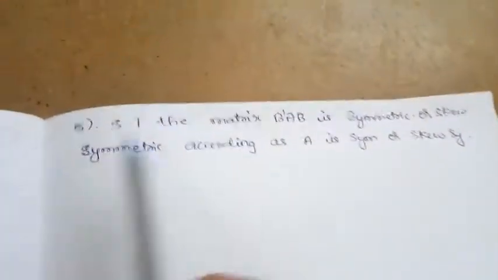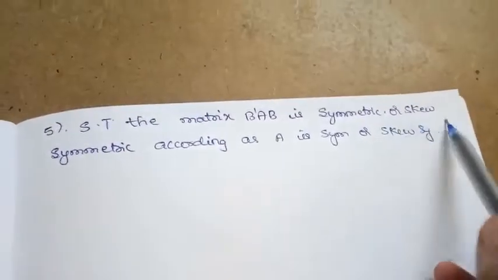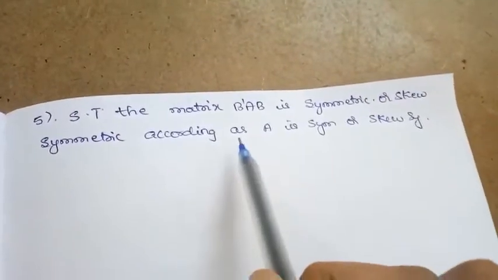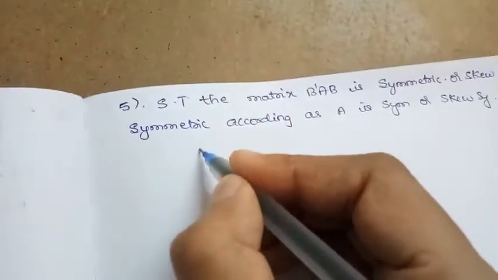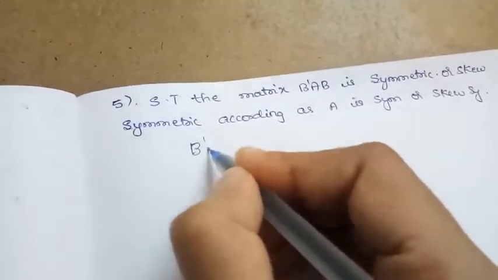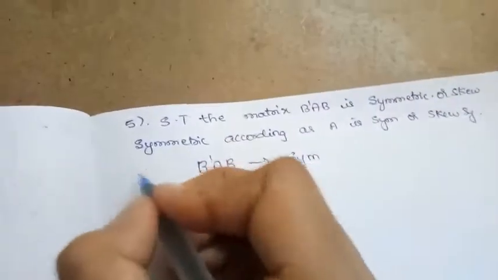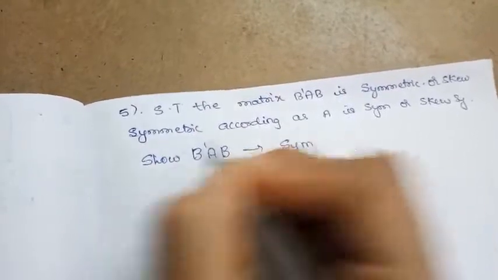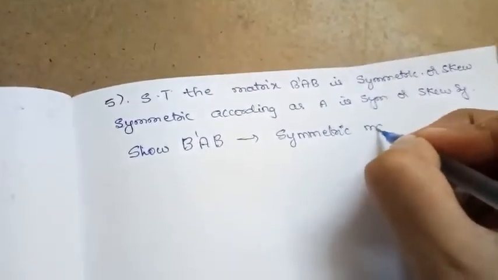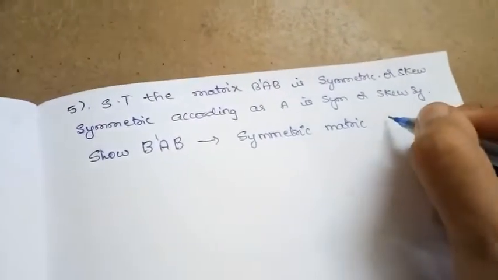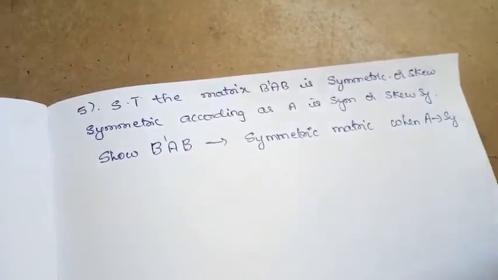So this is our next question. Show that the matrix B transpose AB is a symmetric or skew symmetric matrix according as A is a symmetric or skew symmetric matrix. So what they are saying in this question is, we need to show that B transpose AB is a symmetric matrix when A is the symmetric matrix.